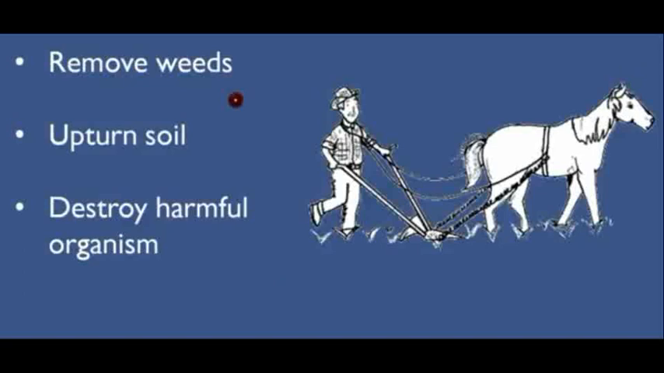Next is to remove weeds. Weeds means the unwanted plants. If the unwanted plants are there with the wanted plants, both the plants will share the nutrients from the field. If we are removing the weeds or unwanted plants from the field, then the crops will grow properly by getting the nutrients. Then upturn the soil.